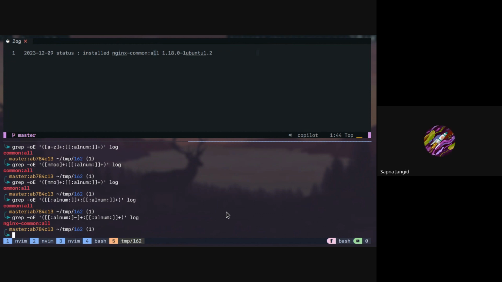Okay. So we can also do that, but it'll be a lot of characters. What is that minus OE, sir? So minus O, so that we only print what is matched and not the entire line. And E, because we are using extended regex, right? So if I don't want to use E, then I have to escape the plus and also the brackets.